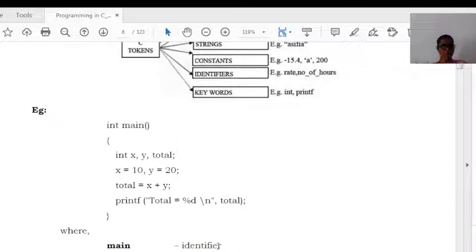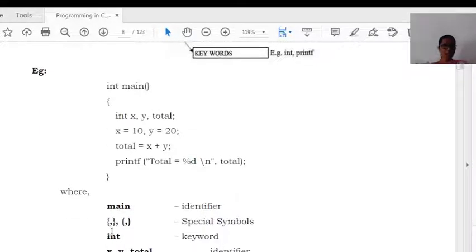Main is called an identifier, that is a name given for a particular function. Next, curly brackets and comma are special symbols. Next, int is a keyword. x, y, total are called identifiers or variables. All these things are commonly called tokens. Each and every individual unit in a program we can call a token.